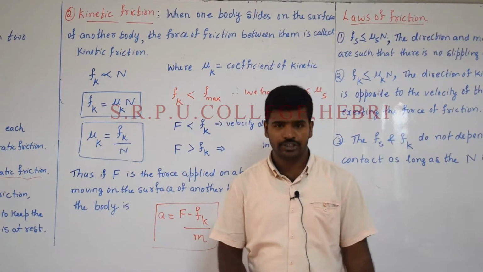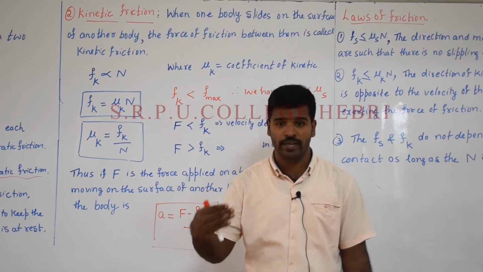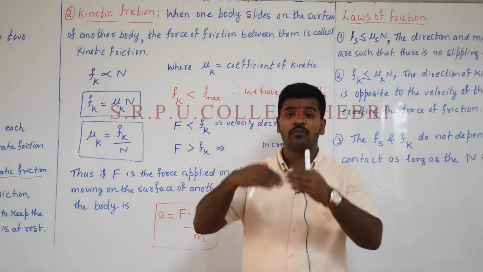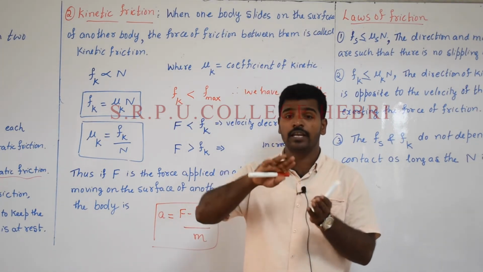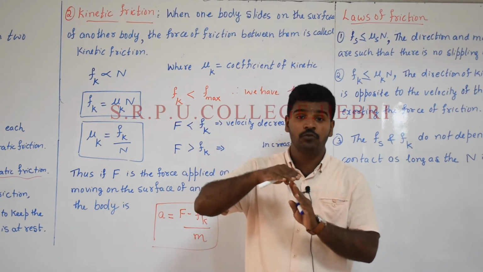In kinetic friction, the word itself gives the meaning. Kinetic means the object is moving. Object is moving means that type of friction is considered to be kinetic friction. There is a relative motion between the two objects, but there exists an opposing force between the two objects.